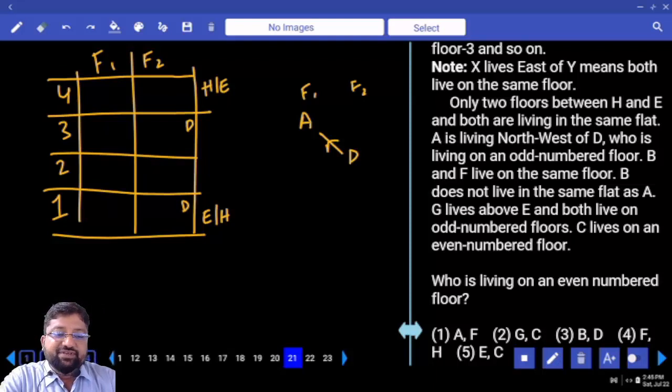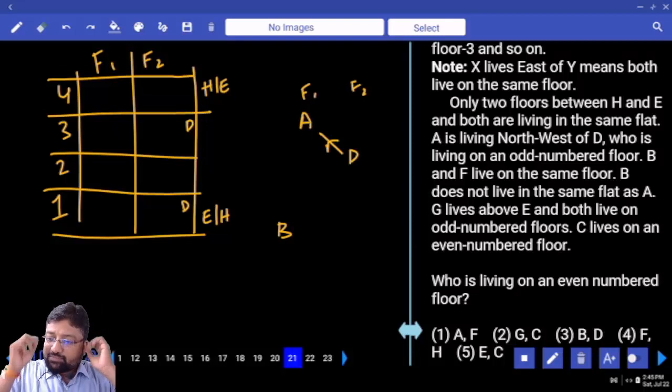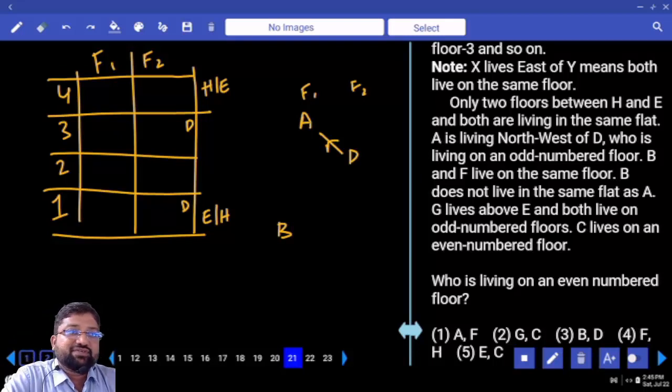B and F live in the same floor. Full stop. B does not live in the same flat as A. A is in flat 1, so B should be in 2. F, B. Is it correct?